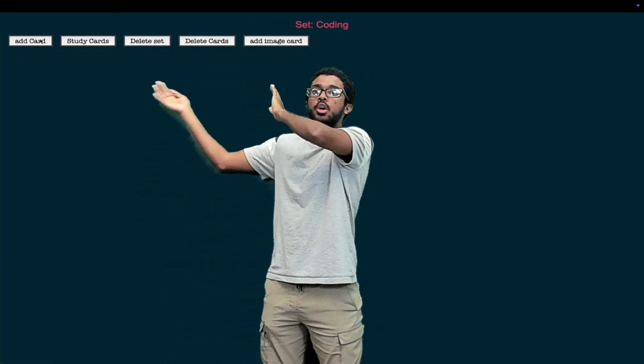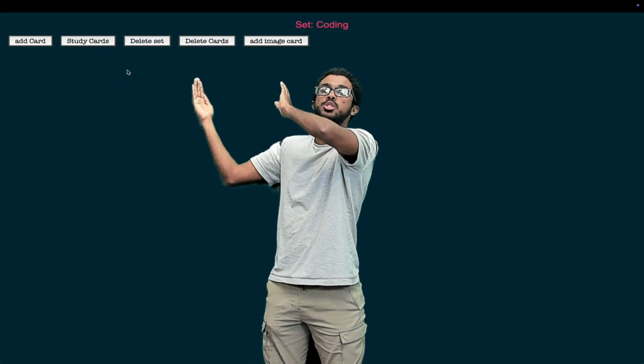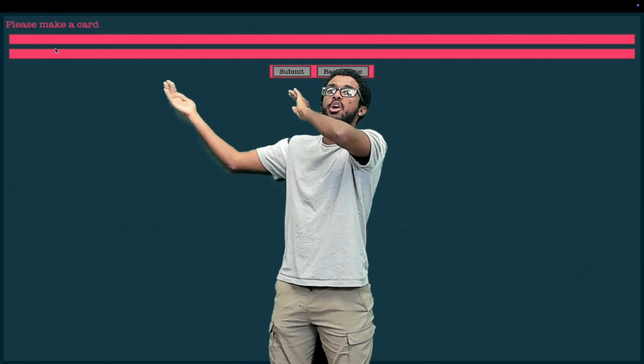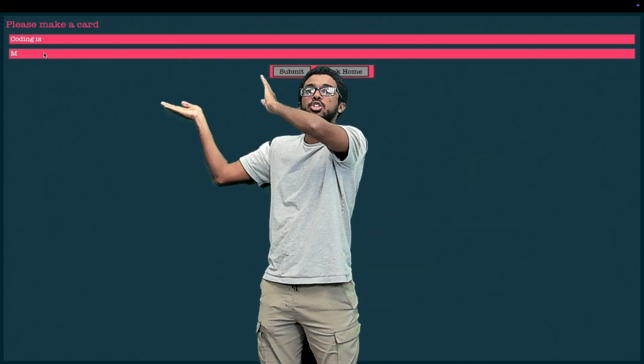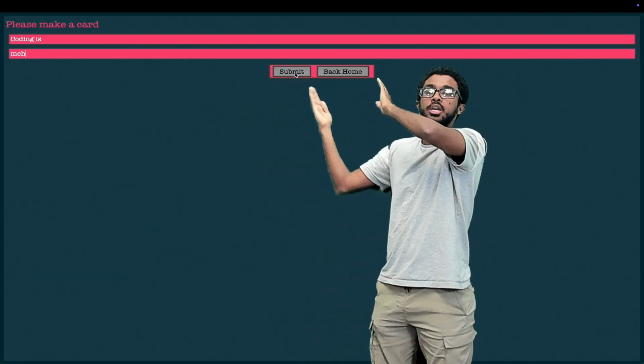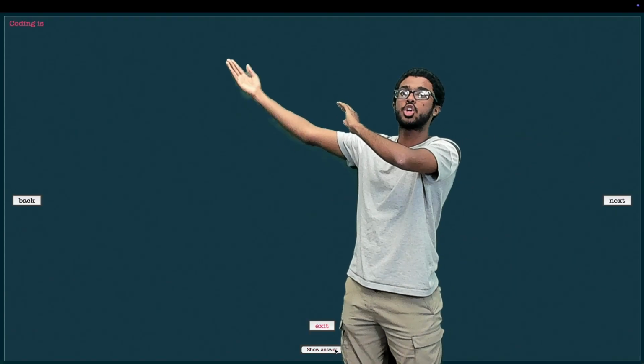And if you click this button, we can add a card, we can study all our cards, we can delete a set, we can delete a specific card, and we can add an image card. Now if you would add a card right here, it's going to ask you for a question and an answer, and if you press submit, that's going to let you submit the question. And if you go ahead and press study cards, it's going to show up right there.